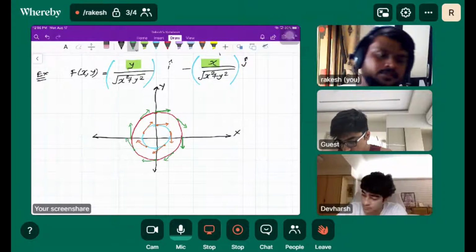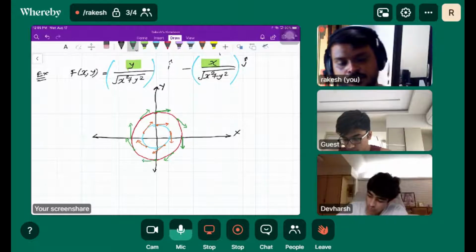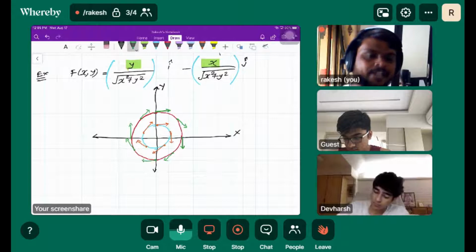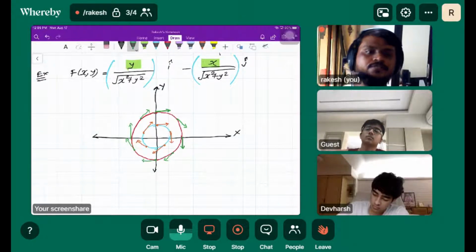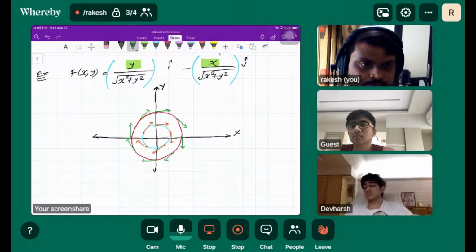So this is the corresponding vector field here. We can draw an infinite vector field by taking infinite points. All those infinite points will give you infinite vectors, and that is called a vector field.